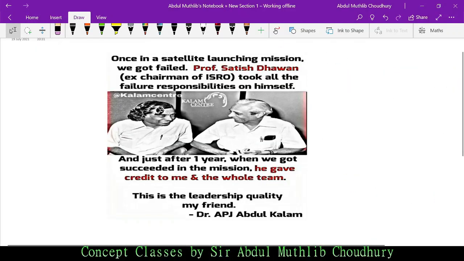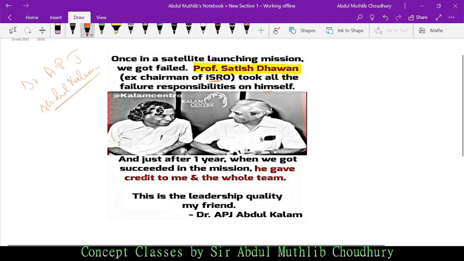See how. Here I shall talk from the perspective of Professor Satish Dhawan, so that it becomes easier for you to understand. Once in a satellite launching mission, we got failed. We here refers to Dr. Kalam and his team, former President of India, Dr. APJ Abdul Kalam. He spoke about this in one of his interviews. Professor Satish Dhawan, ex-chairman of ISRO, Indian Space Research Organisation, took all the failure responsibilities on himself.